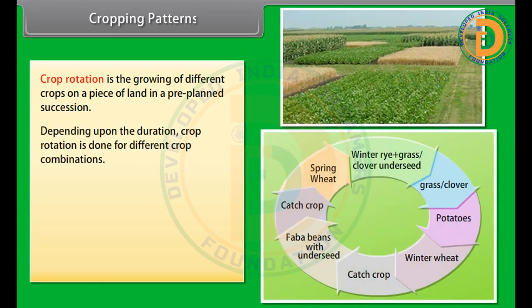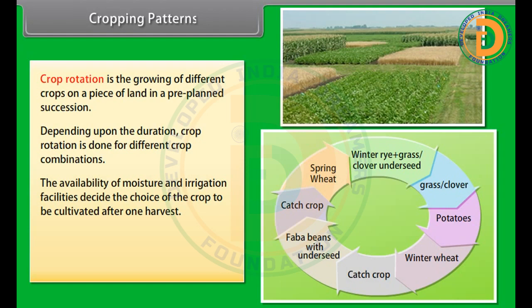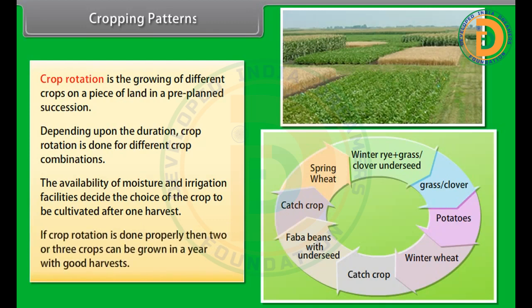Depending upon the duration, crop rotation is done for different crop combinations. The availability of moisture and irrigation facilities decide the choice of the crop to be cultivated after one harvest. If crop rotation is done properly, then 2 or 3 crops can be grown in a year with good harvests.